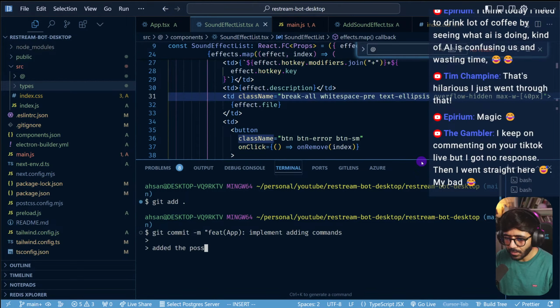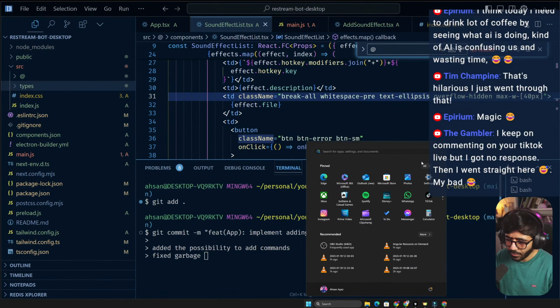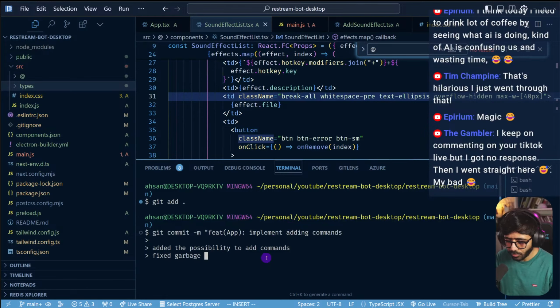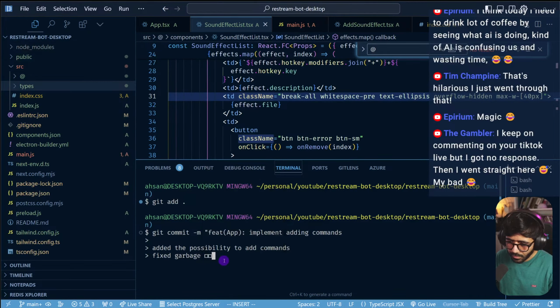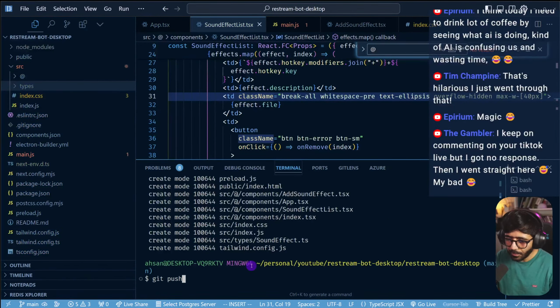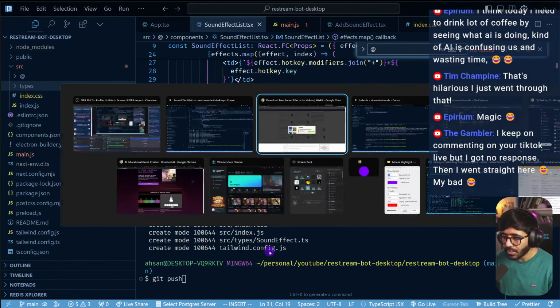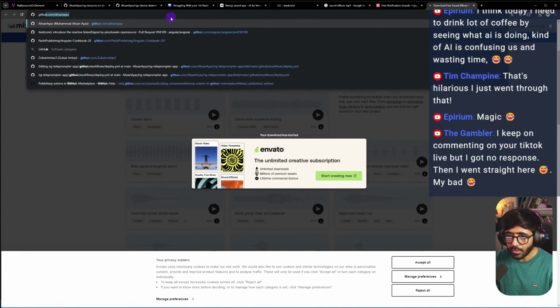Added the possibility to add commands, fixed garbage. Can I add an emoji here? Ooh, I can't. From the AI generated code, and then we push it, but we cannot push it because there's no Git repository. So let's quickly create one.